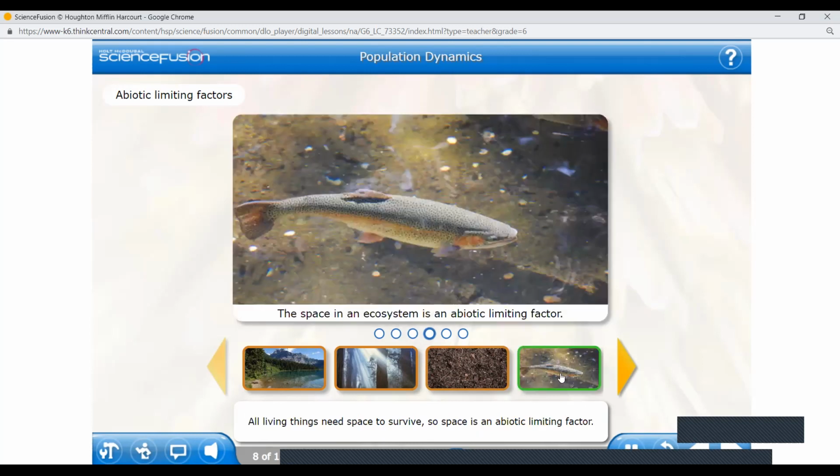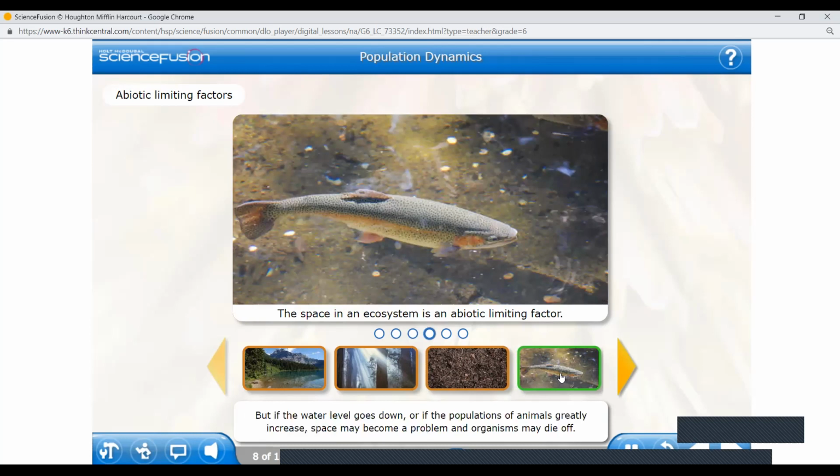All living things need space to survive, so space is an abiotic limiting factor. In this river, the fish have plenty of room. But if the water level goes down, or if the populations of animals greatly increase, space may become a problem and organisms may die off.